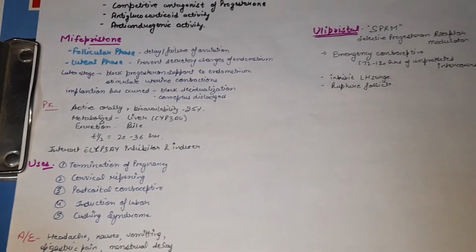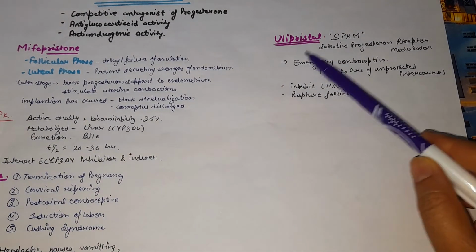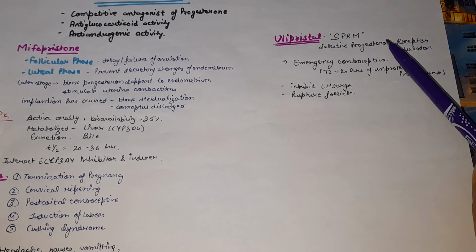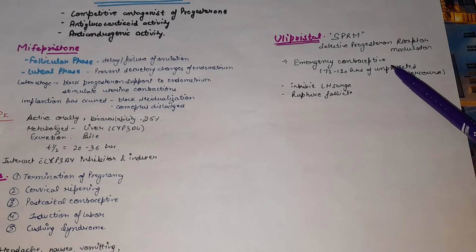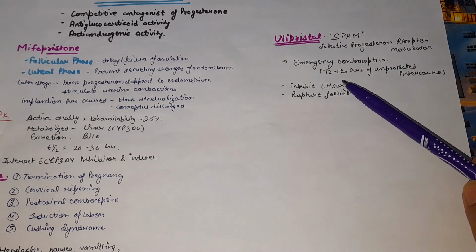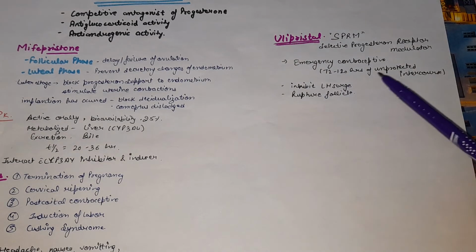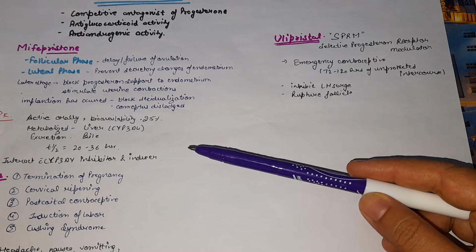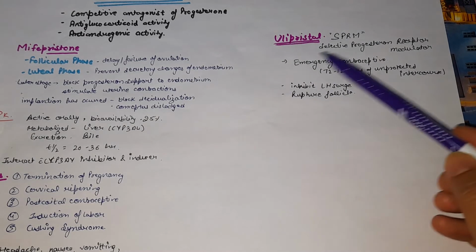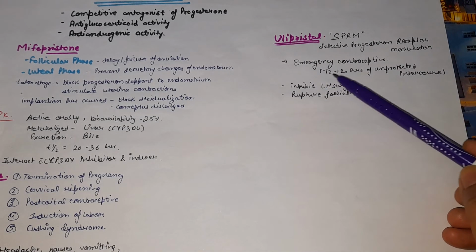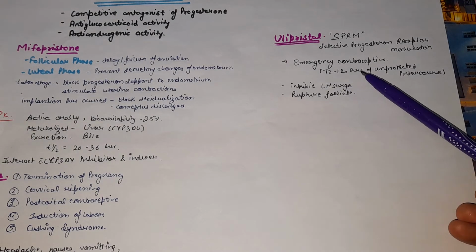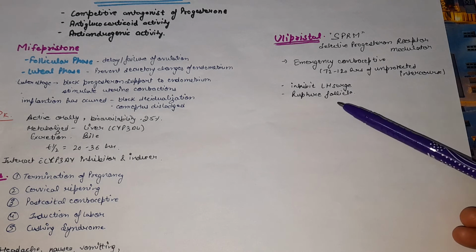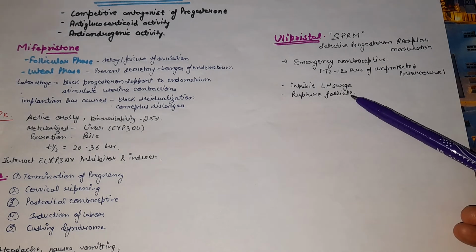The next agent which has antiprogesterone activity is ulipristal. It is also known as SPRM, that is, selective progesterone receptor modulator. It is used for emergency contraception. It is also effective during 72 to 120 hours after unprotected intercourse. Mifepristone is used as a postcoital contraceptive if it is used within 72 hours, but ulipristal is used after 72 hours, up to 120 hours after unprotected intercourse. It inhibits the LH surge and it also delays follicular rupture, so there will be no